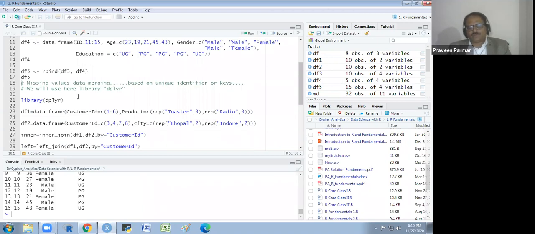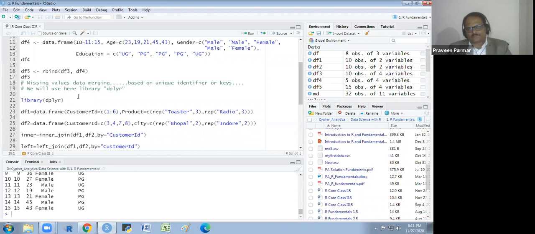When both data frames have a different dimension, the number of columns is not matching, and the number of rows is not the same in both data frames, then you could not apply the R bind or the C bind. Then we will use some other techniques by which we could join it.